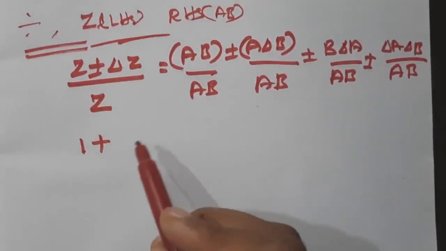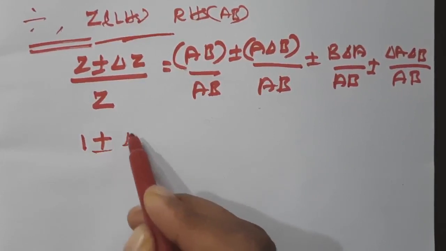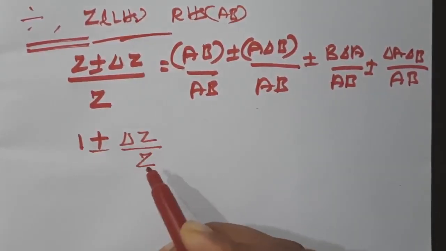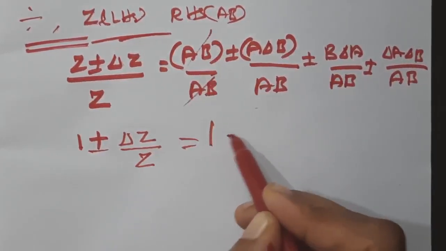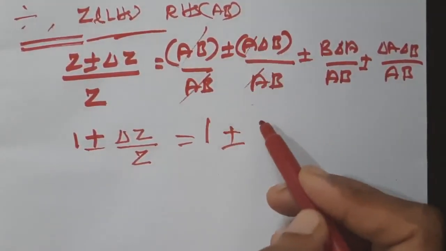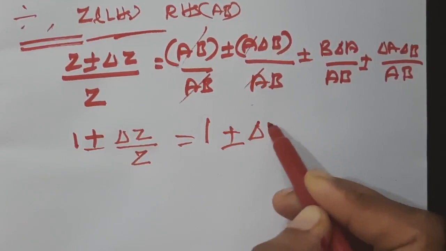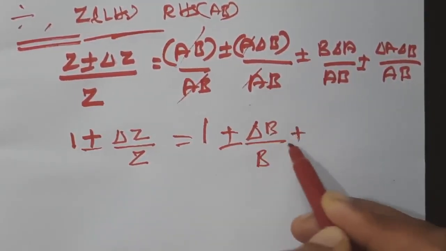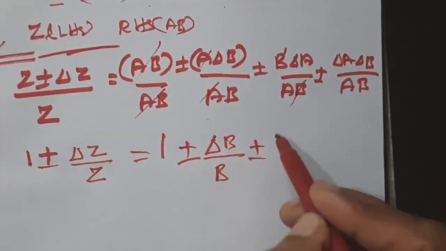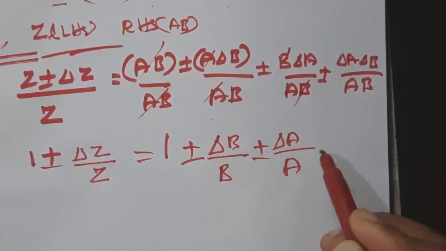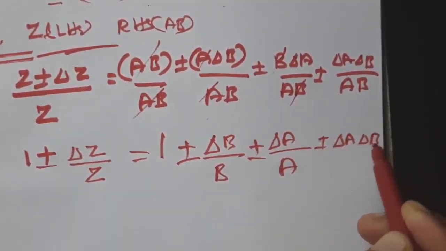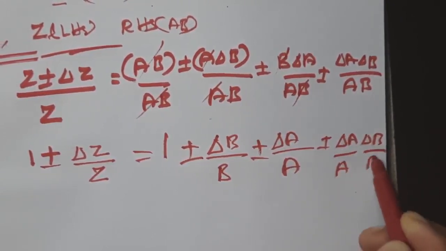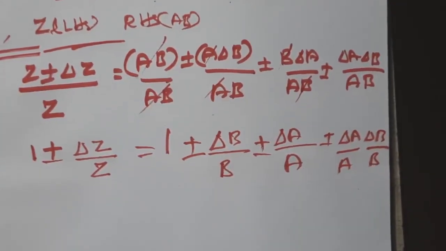What will we be getting? 1 plus or minus delta Z by Z equal to 1 plus or minus A cancelled, delta B by B, plus or minus B cancelled, delta A by A, plus or minus delta A delta B by AB, that is delta A by A, delta B by B.